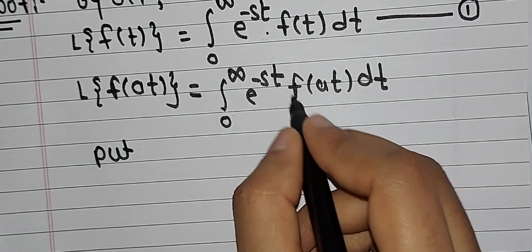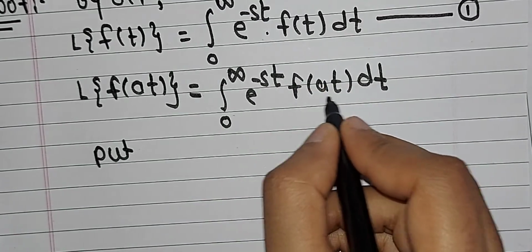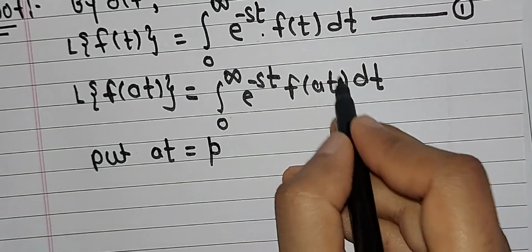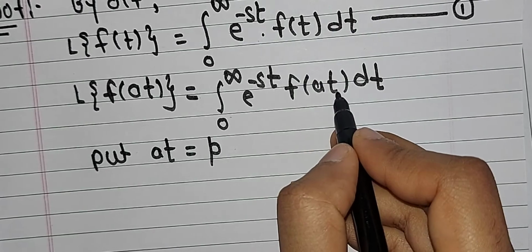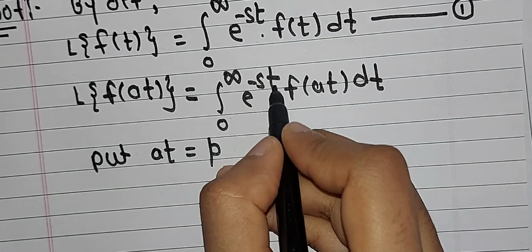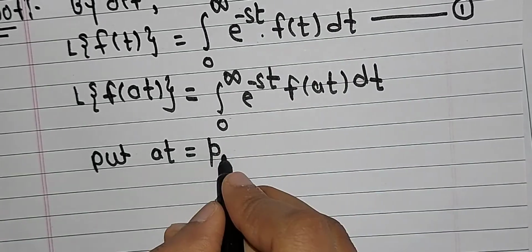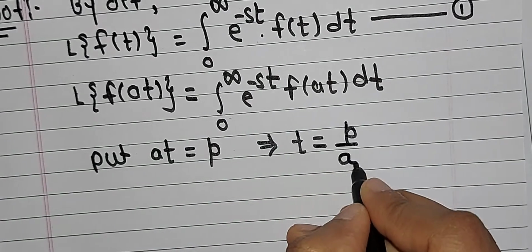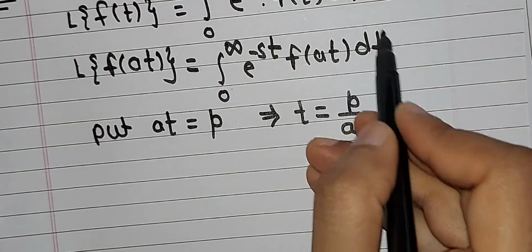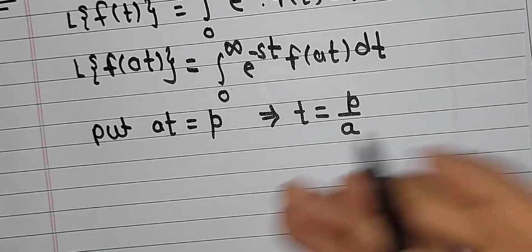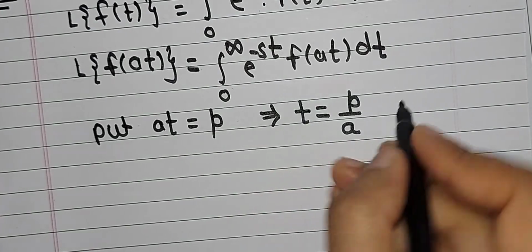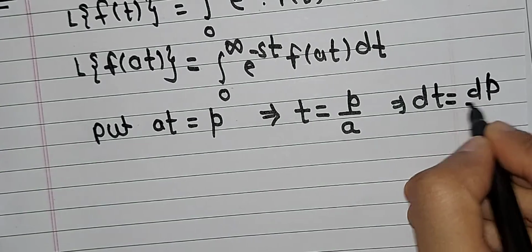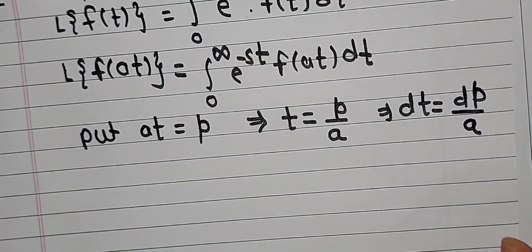Next, we calculate the value of t: at equals p, so t is equal to p divided by a. Similarly, we calculate dt: if t is p by a, then dt is equal to dp divided by a, treating a as a constant.